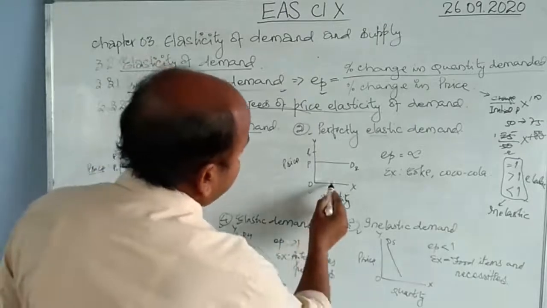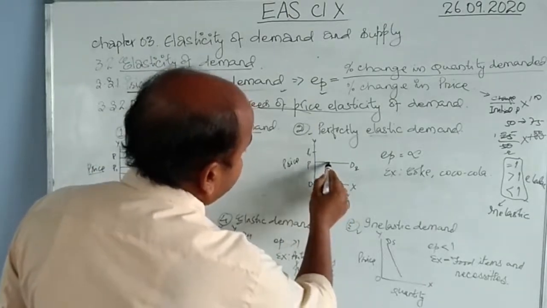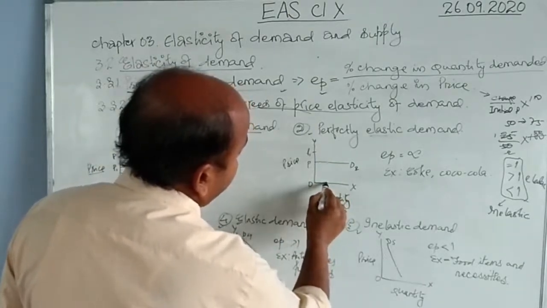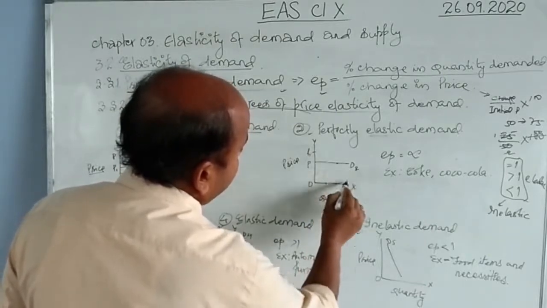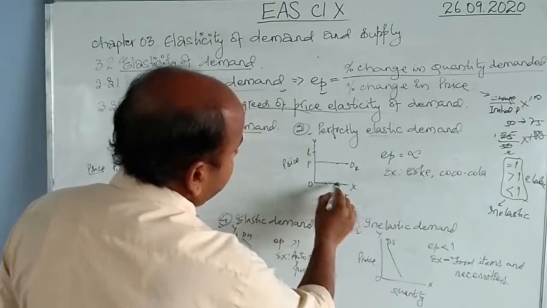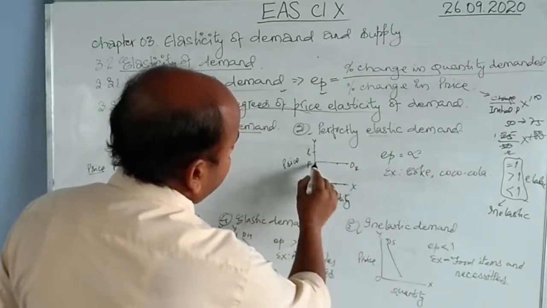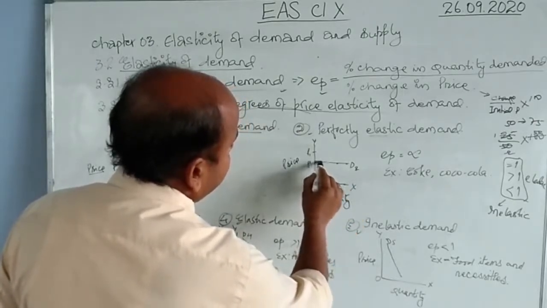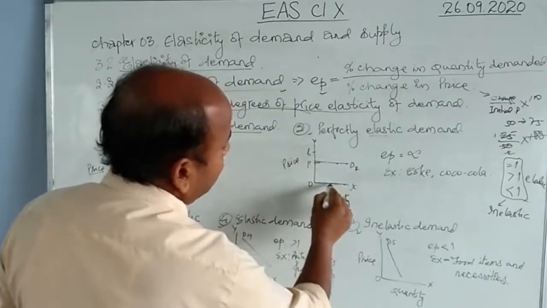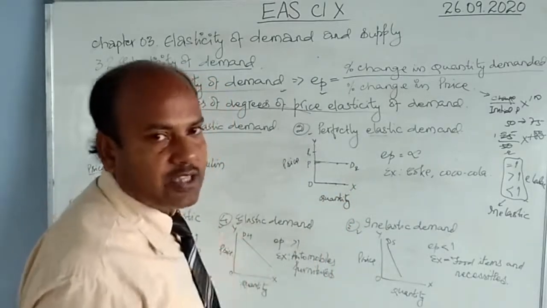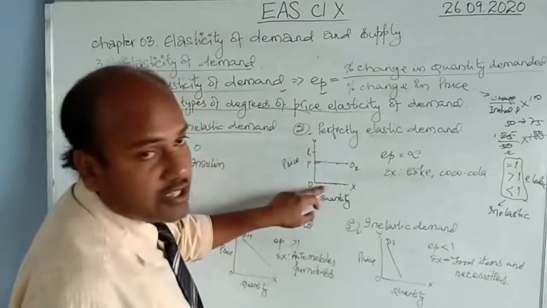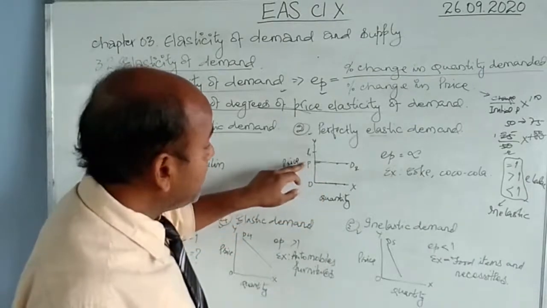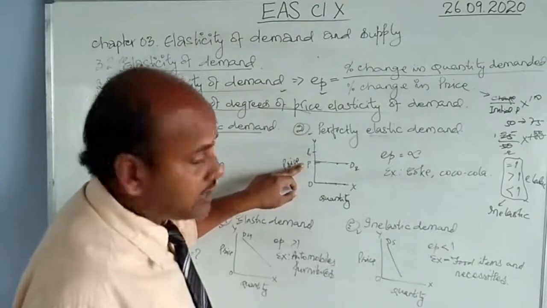So these are quantity demanded. At this point the quantity demanded is this one. At this point the quantity demanded is this much. At this point the quantity demanded is this much. That means it could be any demand, even at the same price or a slight change in the price. The change in quantity demanded could be anything. So that means a very high change in the quantity demanded, even because of a small change in its price.